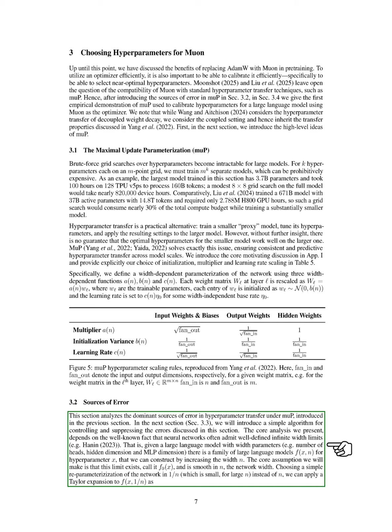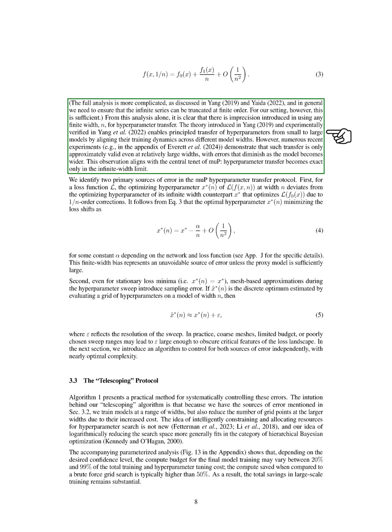Our analysis relies on the understanding that neural networks can often be approximated in the limit of infinite width. We assume that this limit exists and is smooth as we increase the width of the network. By using a straightforward reparameterization, we can apply a Taylor expansion to understand the implications of using finite widths for hyperparameter transfer. From our analysis, we see that using any finite width introduces some imprecision.